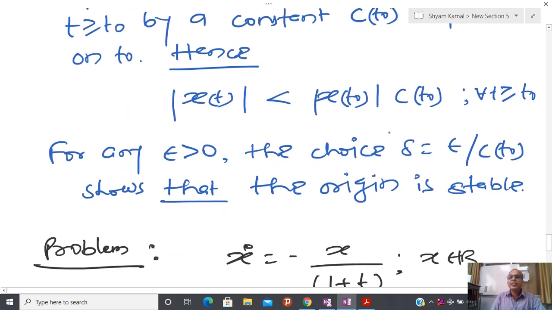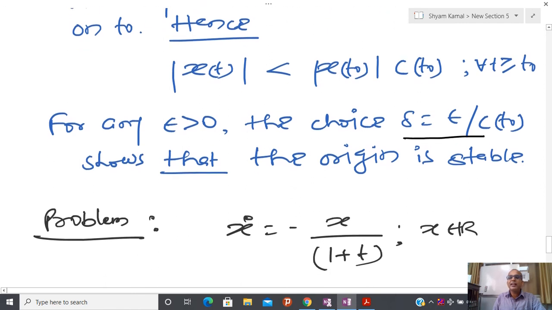And again, now I have to choose delta. And how to choose delta? I have already told you that this ball should be less than or equal to epsilon. So you can write everything as epsilon, and automatically you are able to get what my delta is. And here it is possible to show that delta is a function of epsilon as well as the initial time.